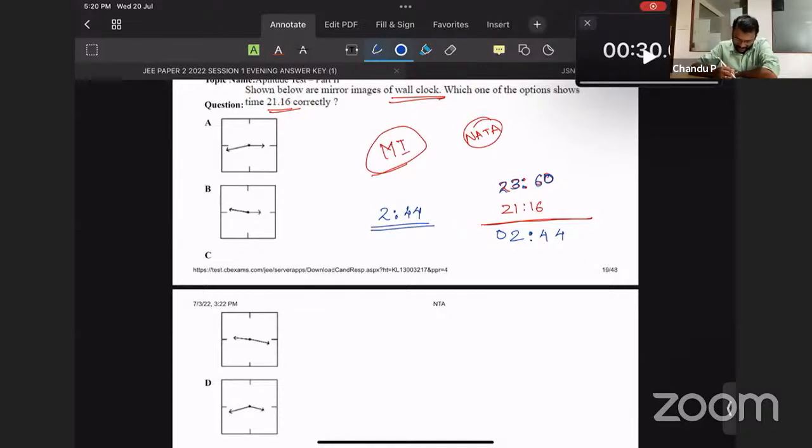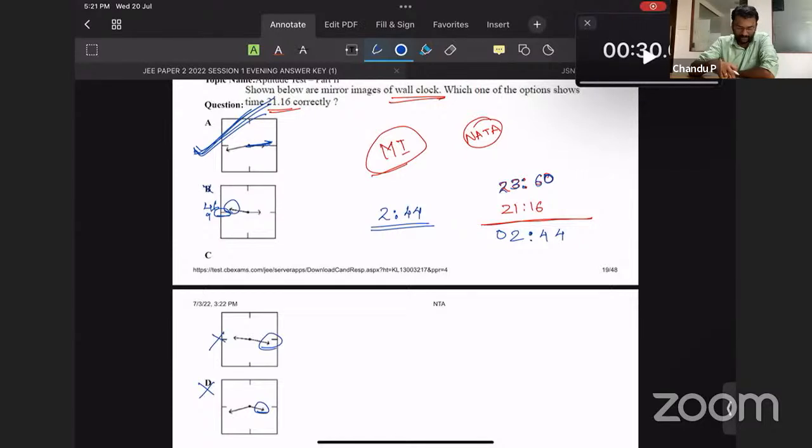Let's see from option D. It's already 3:44. Okay, this is 3:44, because that smaller one already crossed the 3. This is something 3:46. So C and D are gone. Now the doubt is between A and B. This is something 2:46. We want 44 because it's crossed 9. That is 45. It has been crossed. So B is also gone. Now the benefit of the doubt and most probable answer is option A, even though it has to be somewhere over here a little bit. Anyway, option A is the most probable answer for this question because all the other options have been removed.